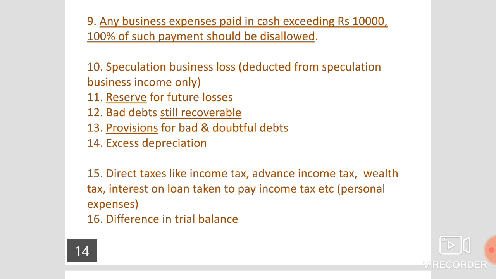10th point, speculation business loss. Speculation business loss should always be deducted from the speculation business income only, not from the ordinary business, and it should not be taken on the debit side of the P&L account as an expenditure.